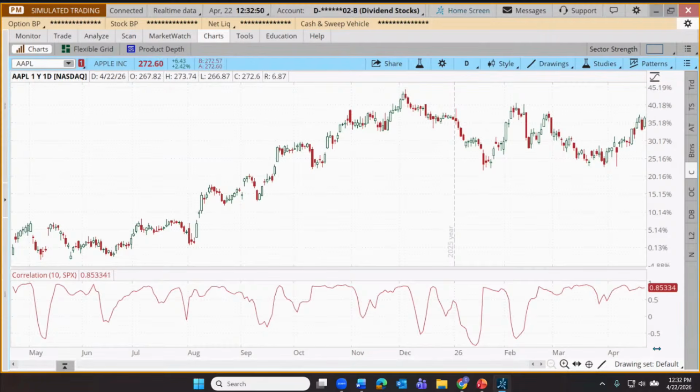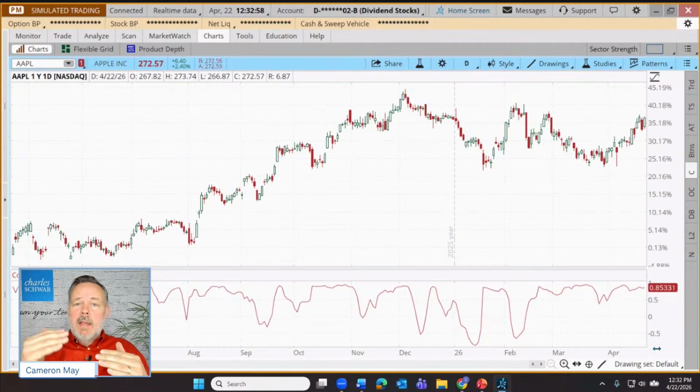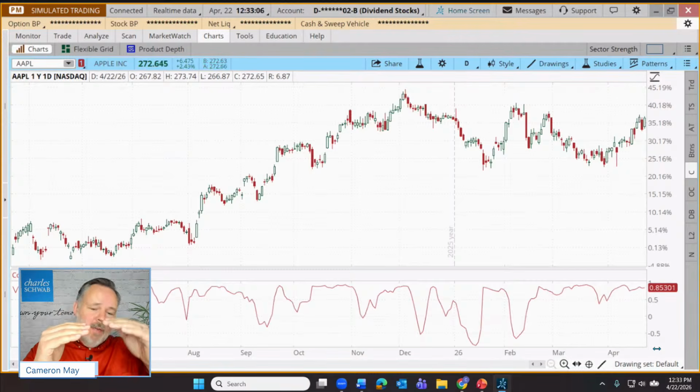And what this is doing is it's looking over the last 10 days and seeing how correlated the movements of Apple have been with the S&P 500. If over the last 10 days, every time the S&P has gone up, Apple has gone up, and every time the S&P has gone down, Apple has gone down, we just say that those two things are 100% correlated. And instead of saying 100%, it's just 1.